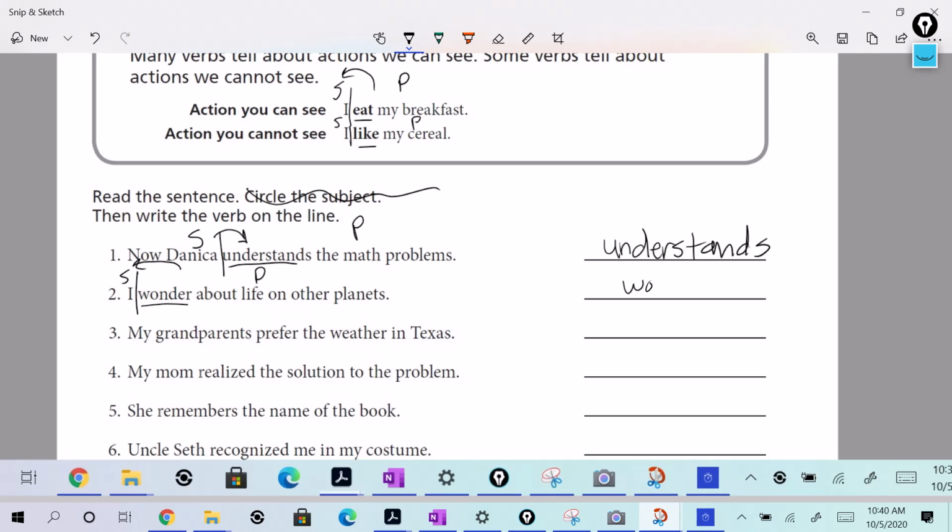So, my grandparents, that's the subject. My mom, that's the subject. She, that's the subject. Remember, I'm giving you a hint. The predicate tells what the subject's doing. My grandparents prefer weather in Texas. That's what they do. But the action verb usually comes right after the subject. Did you notice that? Right there. Prefer. All right. There's action verbs.